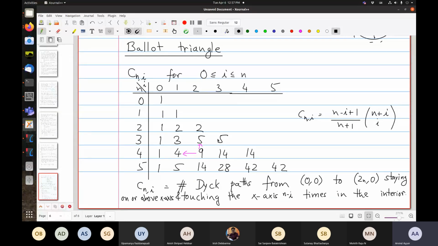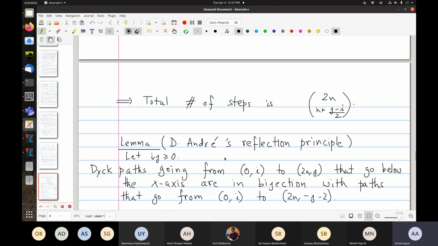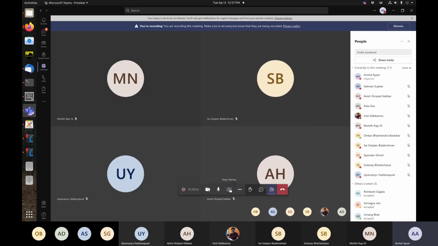So I think I'll stop here. I haven't yet gotten to watermelon configurations, which was my application, but I will get to that in the next class. Okay, so let me stop recording.